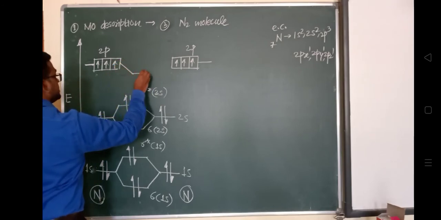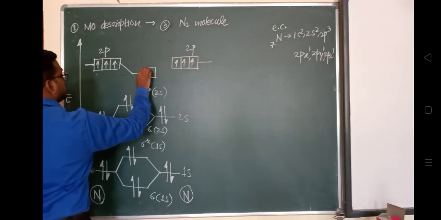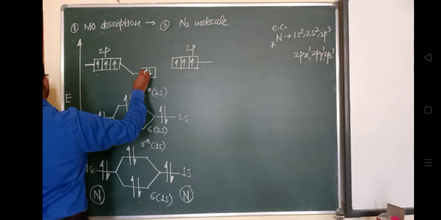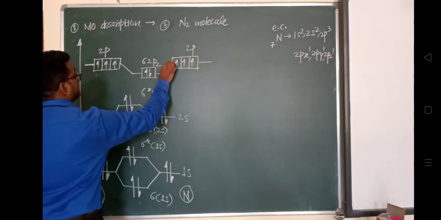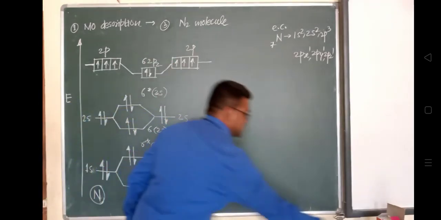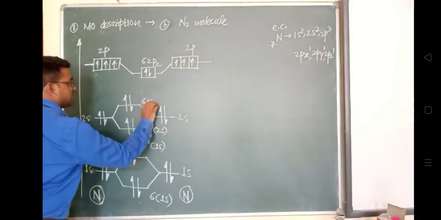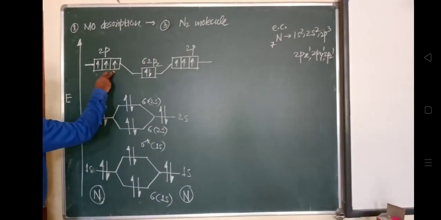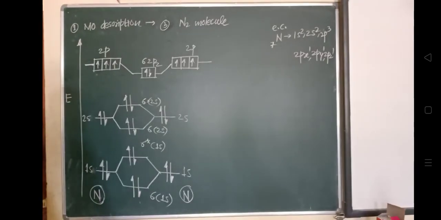We have already seen that in the case of the z orbital, when they combine, the nomenclature is sigma 2pz. So one electron in the z orbital of one nitrogen atom combines with the z orbital of the other and forms sigma 2pz, because the z axis is considered the internuclear axis.